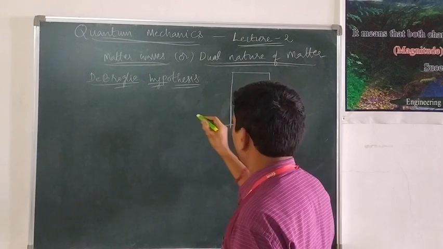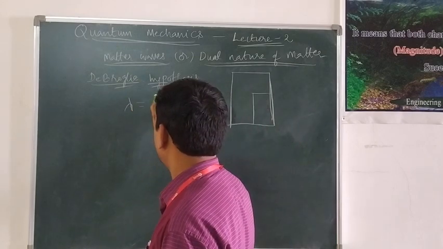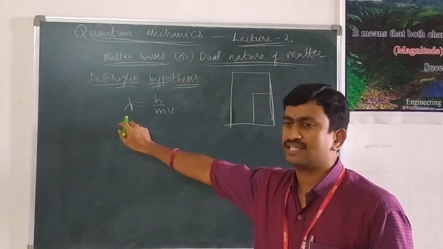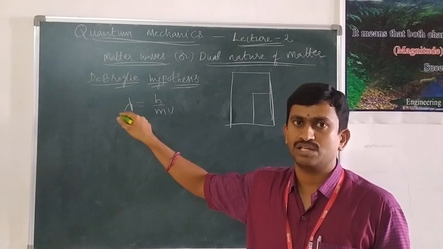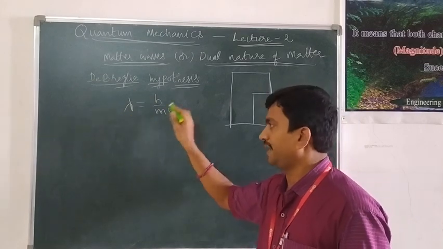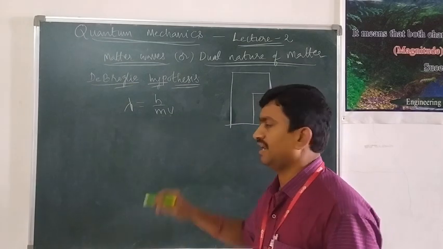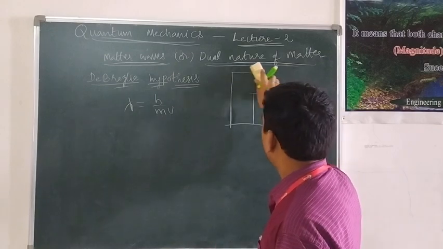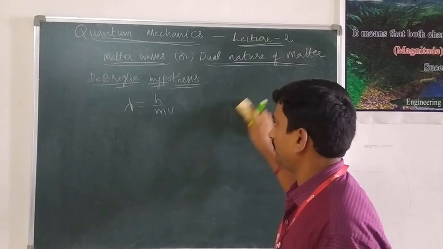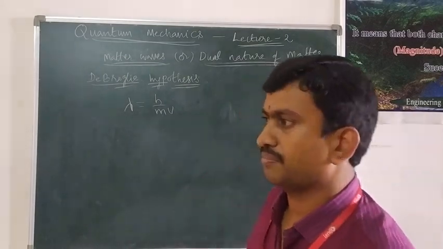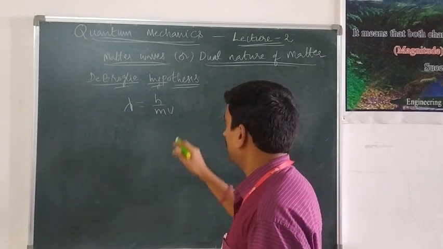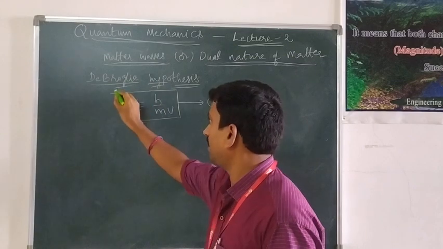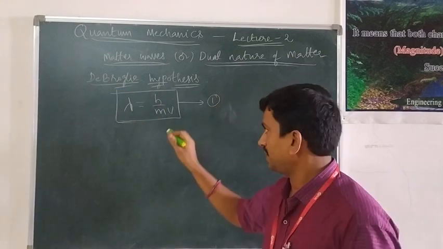That is the equation given by de Broglie: lambda equals h by mv. Here, lambda is the wavelength of the wave associated with the moving particle, m is the mass of the particle, v is the velocity of the particle, and h is Planck's constant. Here, de Broglie utilizes Planck's constant because it works based on the phenomena of quantum theory, that is, Planck's quantum theory. This equation was published in the journal Nature, in a quarter page of A4 size.